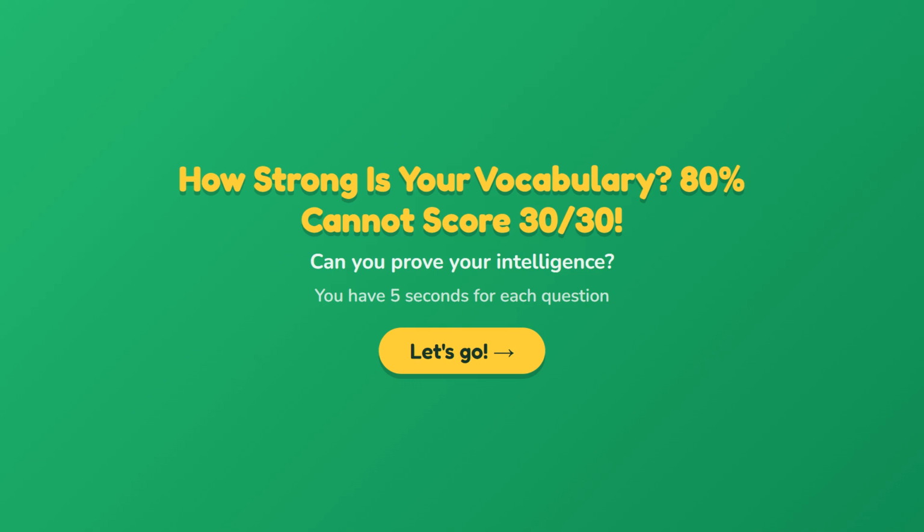How strong is your vocabulary? 80% cannot score 30 out of 30. Can you prove your intelligence? You have 5 seconds for each question. Let's go.